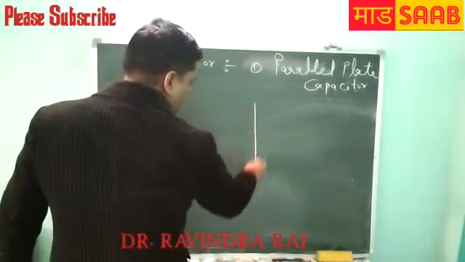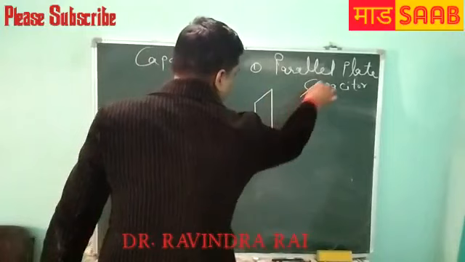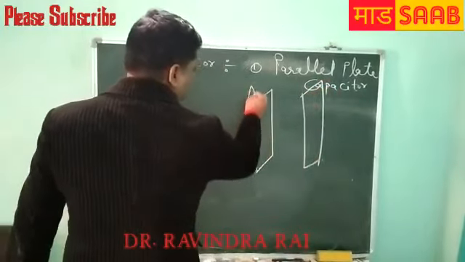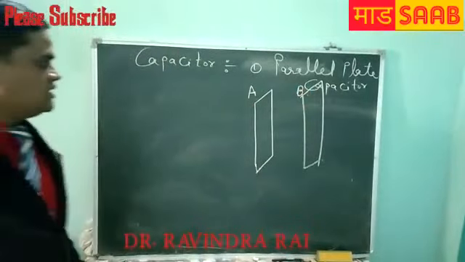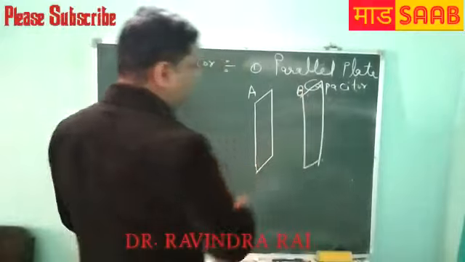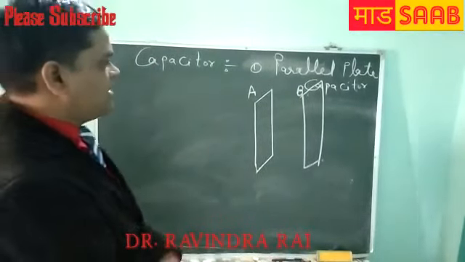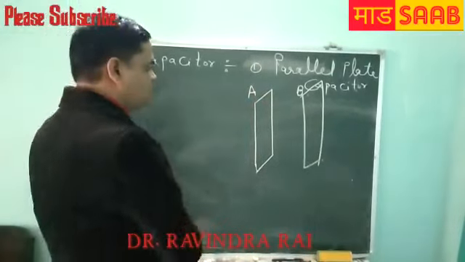Very easy. There are two plates, capital A and capital B, arranged in parallel form. This is called a parallel plate capacitor. Very simple.